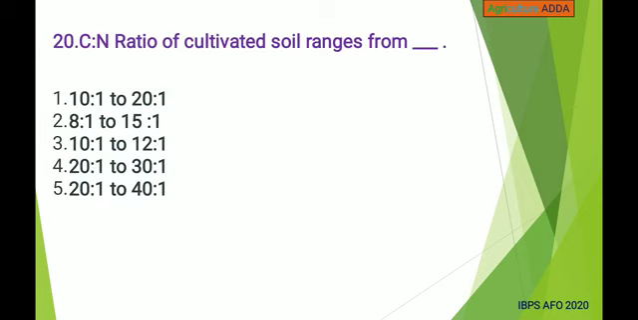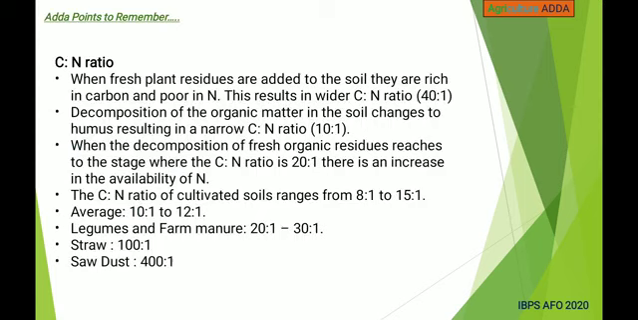Next, C:N ratio of cultivated soil ranges from 10:1 to 20:1, 8:1 to 15:1, 10:1 to 12:1, 20:1 to 30:1, and 20:1 to 40:1. Answer is 8:1 to 15:1. C:N ratio. When fresh plant residues are added to the soil, they are rich in carbon and poor in nitrogen. This results in a wider C:N ratio, that is 40:1. Decomposition of the organic matter in the soil changes to humus, resulting in a narrow C:N ratio, that is 10:1.